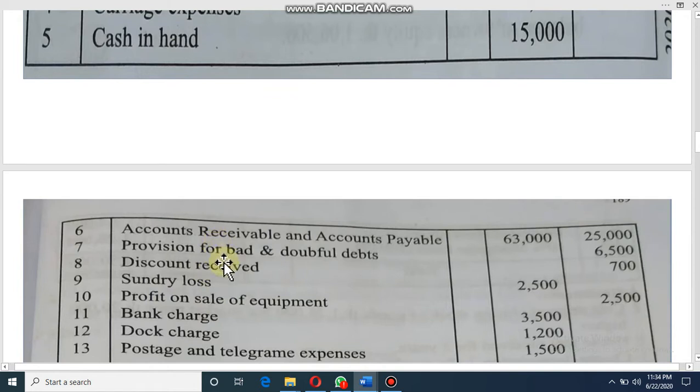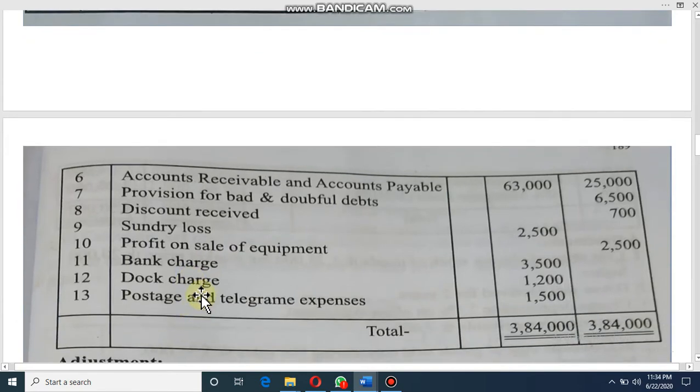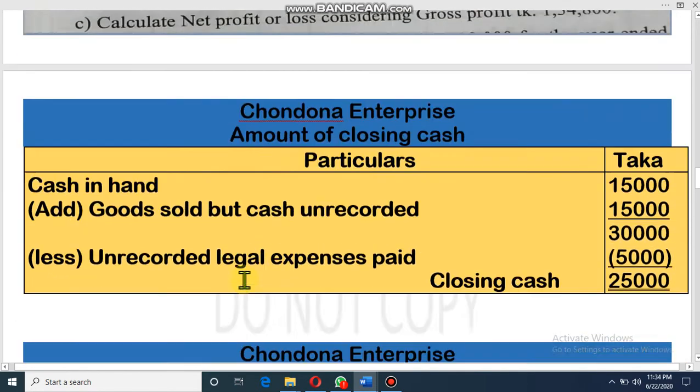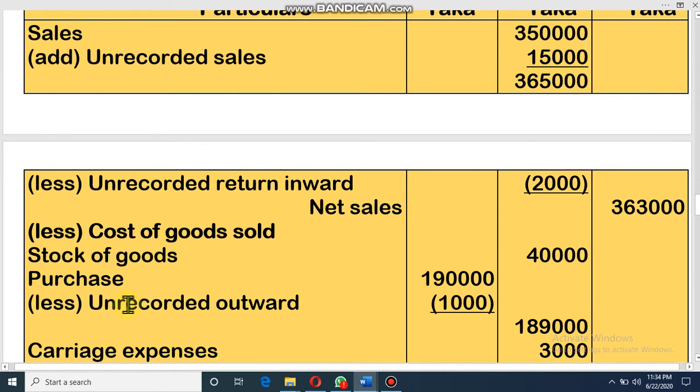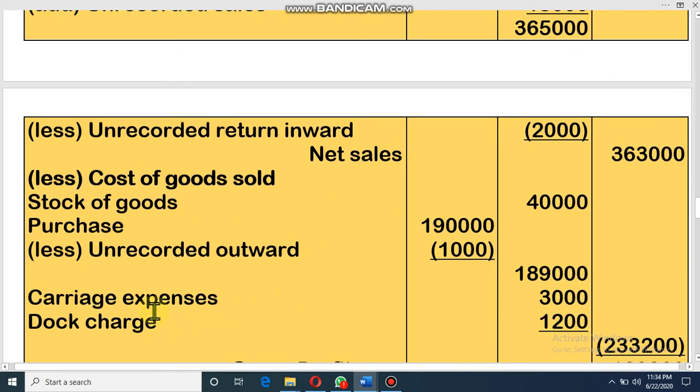Then dock charge. This is also a direct expense. So no other direct expenses here. So look at the solution again. Dear student, stock of goods, then purchase, then carriage, then dock charge. Only this item we did not find in the math.